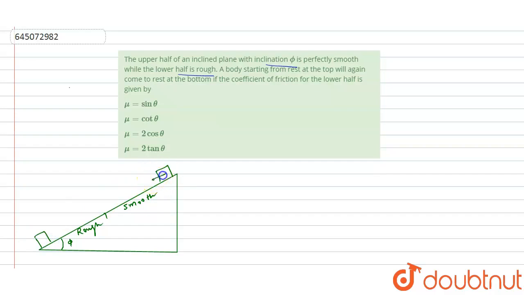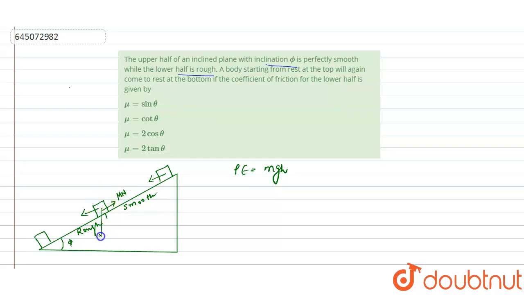Now this block is moving in the downward direction, so there is a change in potential energy. The total change in potential energy will be equal to mgh. Now let us consider this block reaches this point and moves downward, so it will face a friction force in the opposite direction, whose magnitude will be equal to mu times the normal reaction.